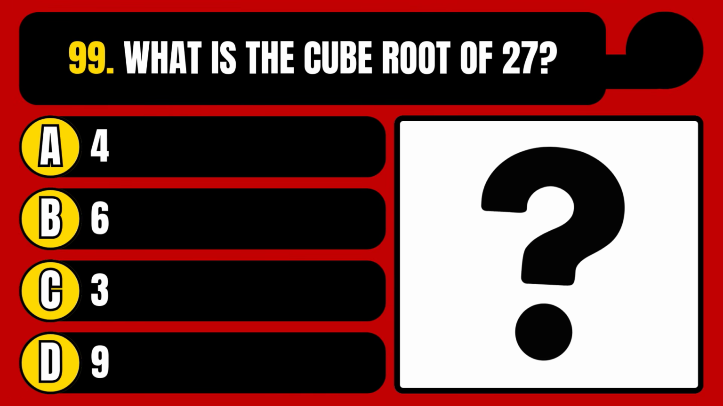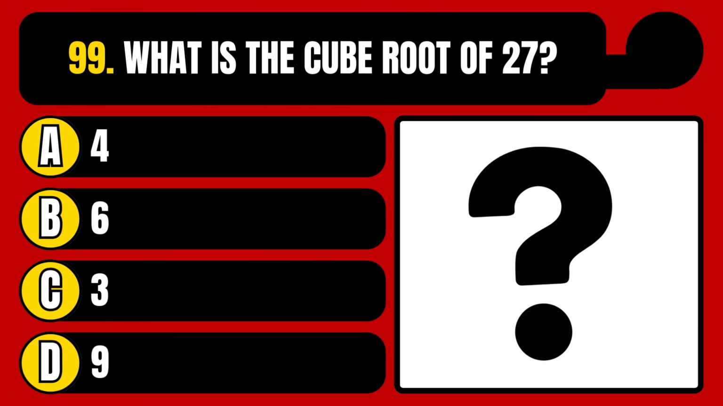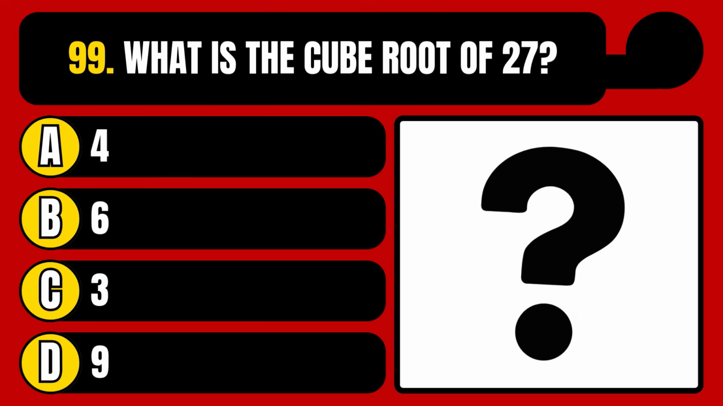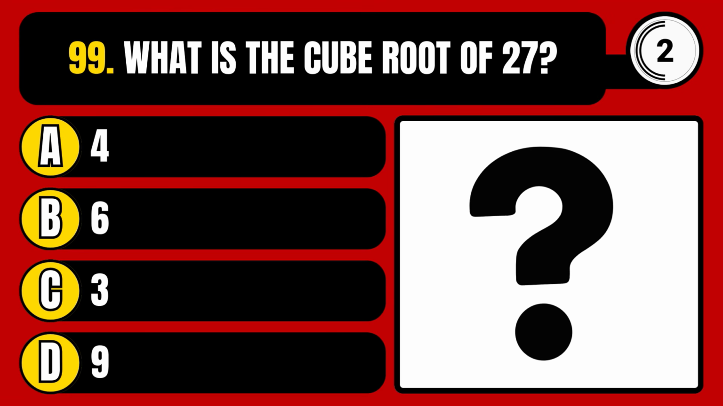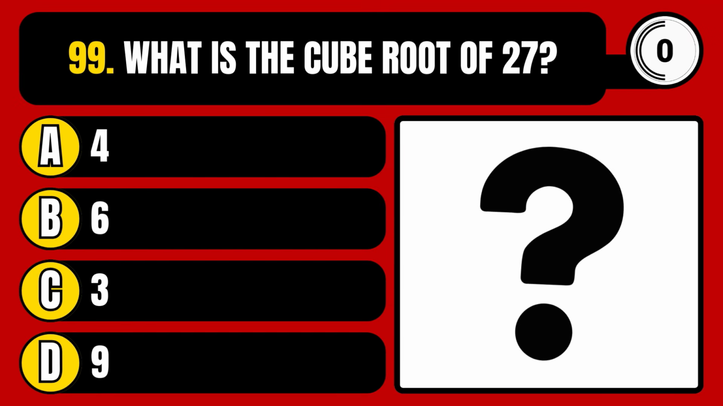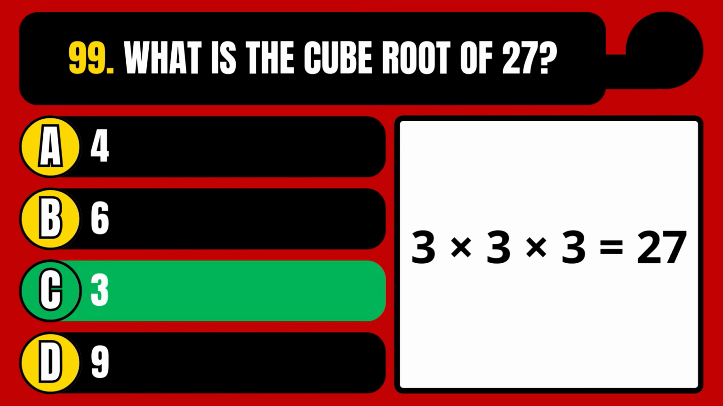What is the cube root of 27? 4, 6, 3, or 9? The correct answer is option C, 3.